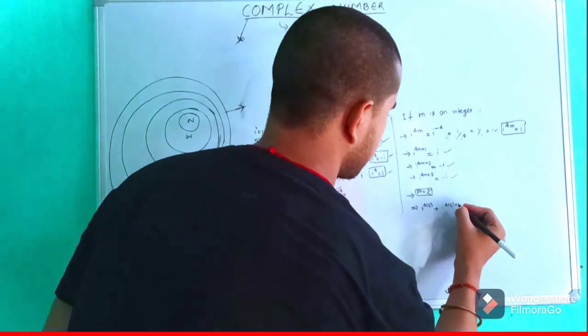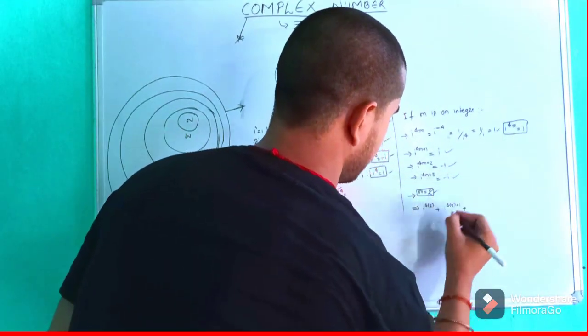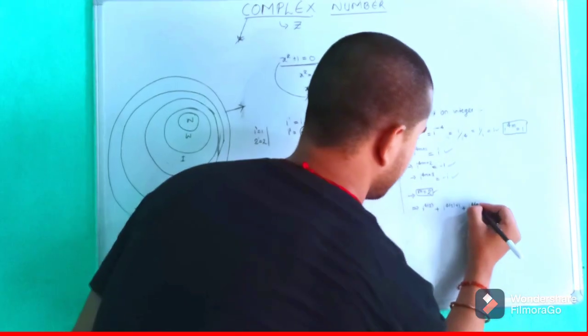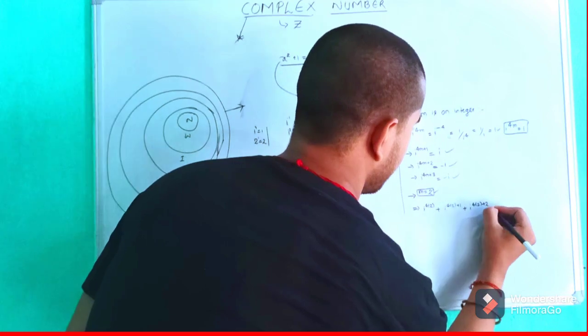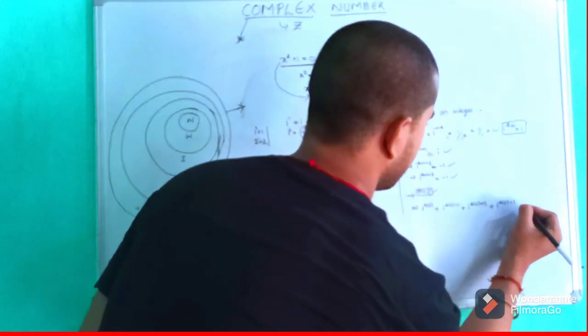First put m and form an equation. That is nothing but i to the power 4m plus 2 now. With m equal to 2, so i to the power 4 into 2 plus 2 plus i to the power 4 into 2 plus 3.